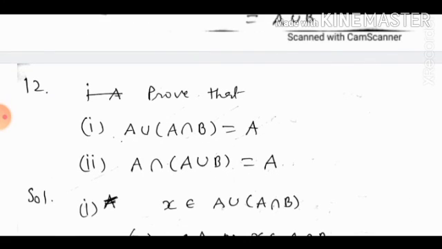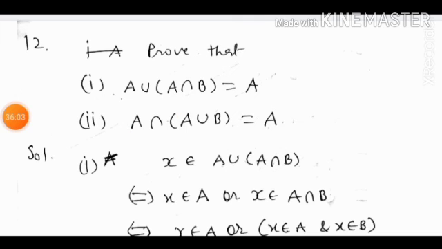Now question 12. Prove that A union (A intersection B) is equal to A and A intersection (A union B) is equal to A. So we have to show here that the LHS set is a subset of the RHS set and the RHS set is a subset of the LHS set.